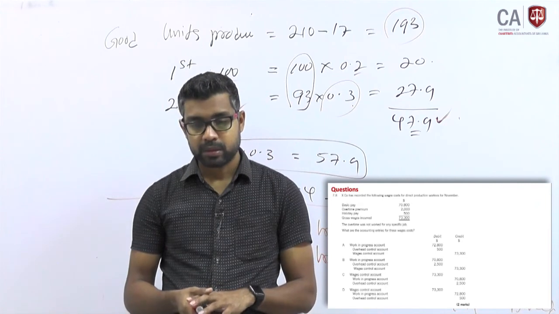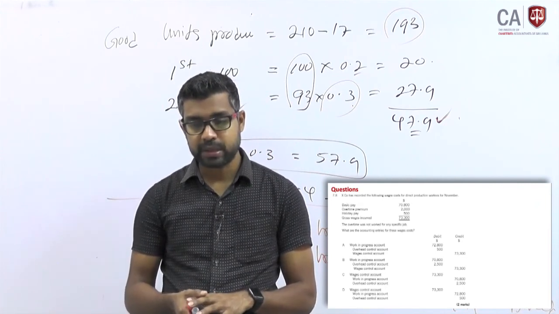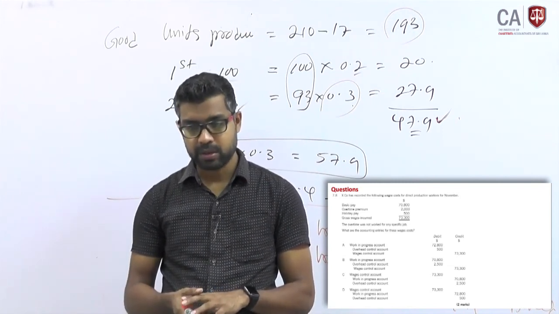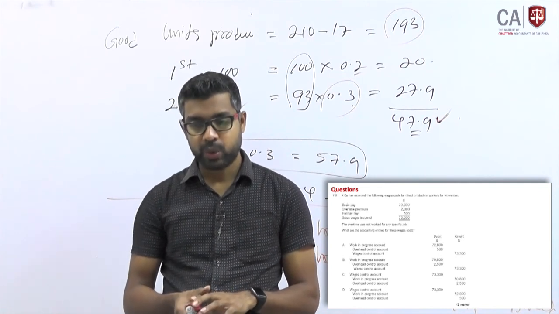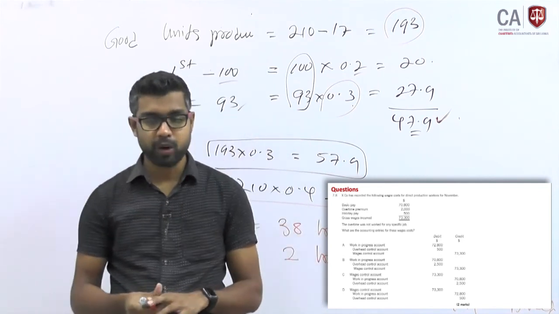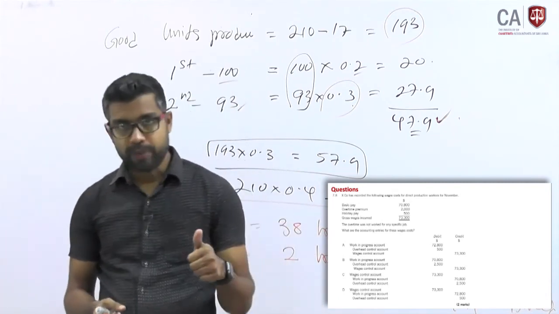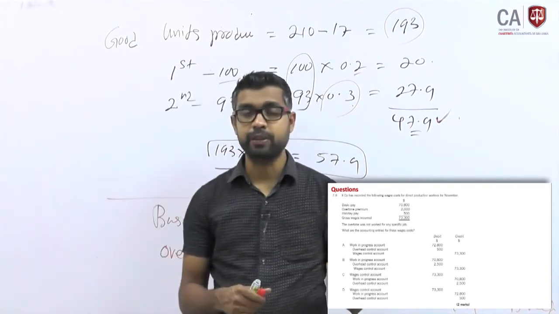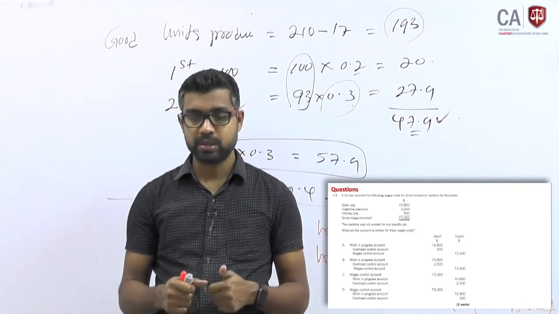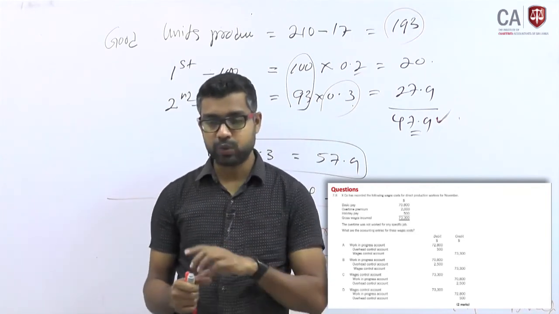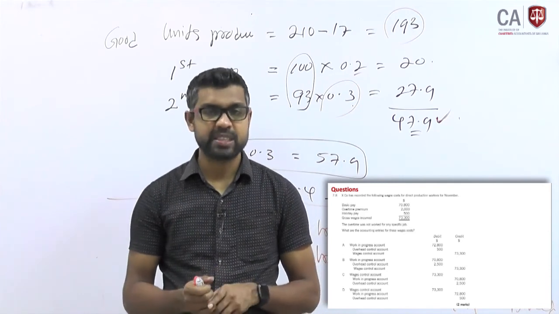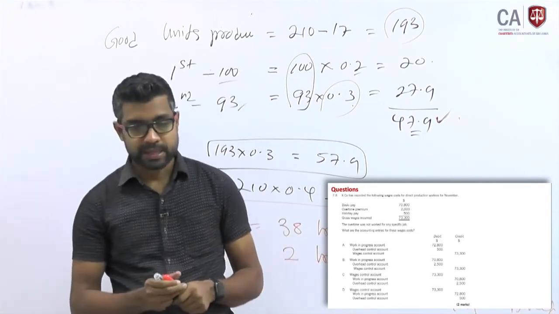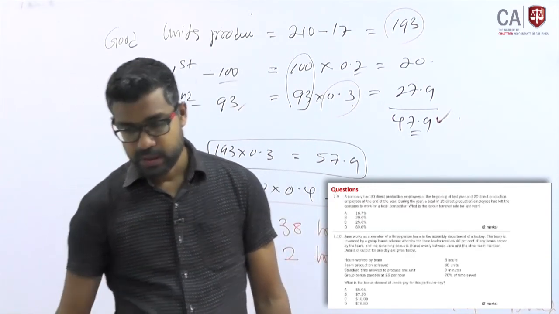B: work in progress account 70,800, correct, because that is part of direct cost. Overhead control 2,500, yes, because the overtime premium and holiday payments you have to charge to overhead. Why? Because overtime is not for specific work. If it is specific work, it is part of direct cost and charged to work in progress. So far correct, and both you charge to a wages control account, which is the correct entry. So the answer is B.